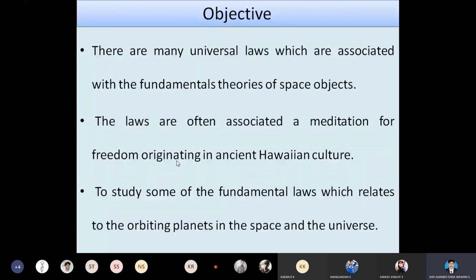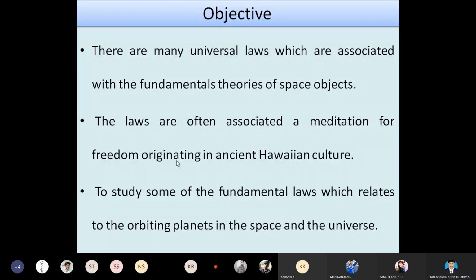So today's objective: as we all know, there are many universal laws which are associated with the fundamental theories of space science.